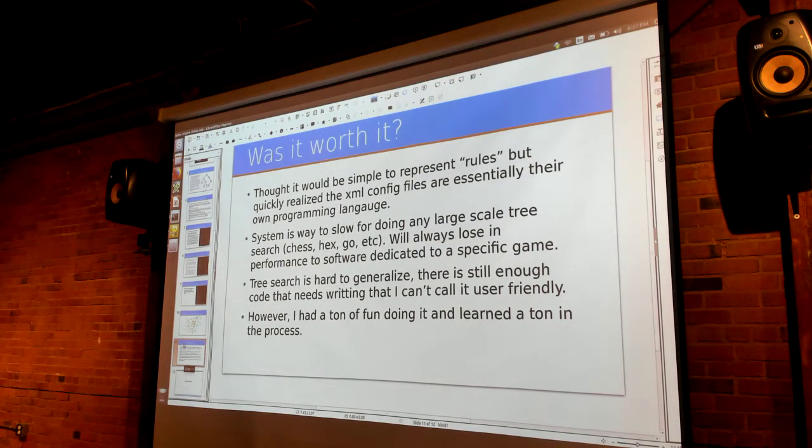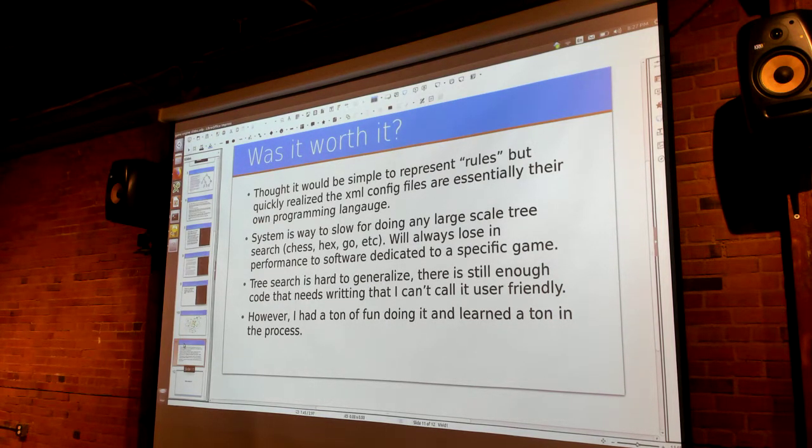It will always lose in performance to software dedicated to that specific game. That's just the way things are. Tree search is hard to generalize. There's still enough code that needs to be written that I can't really call it user-friendly. I thought I could just generate the tree as a function, but depending on what you want to get out of your program, if it's just a matter of finding an optimal solution, then maybe alpha-beta search, but if you're actually trying to make a visualization, then you'll be pruning it in your own way.